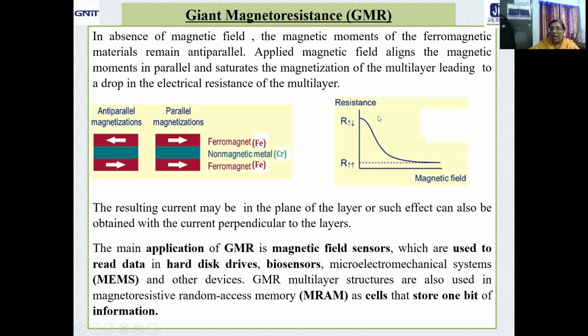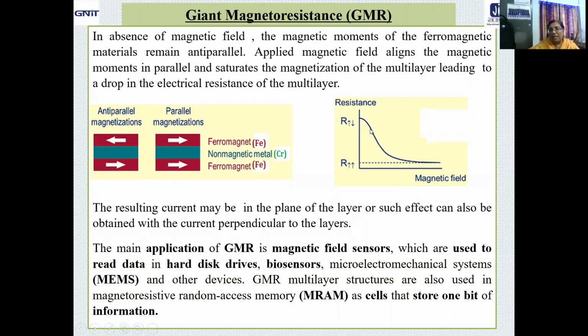Just take a look at this graph. Here resistance versus magnetic field is drawn. Now look, at the beginning when magnetic field is 0, what about the resistance? That is the anti-parallel resistance, which shows a very high value. Now you start giving the magnetic field and increase the intensity. What will happen? The resistance will start decreasing.